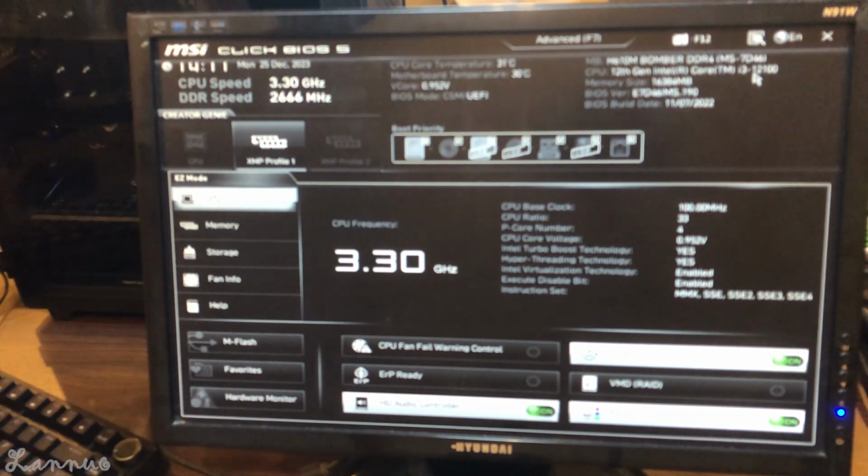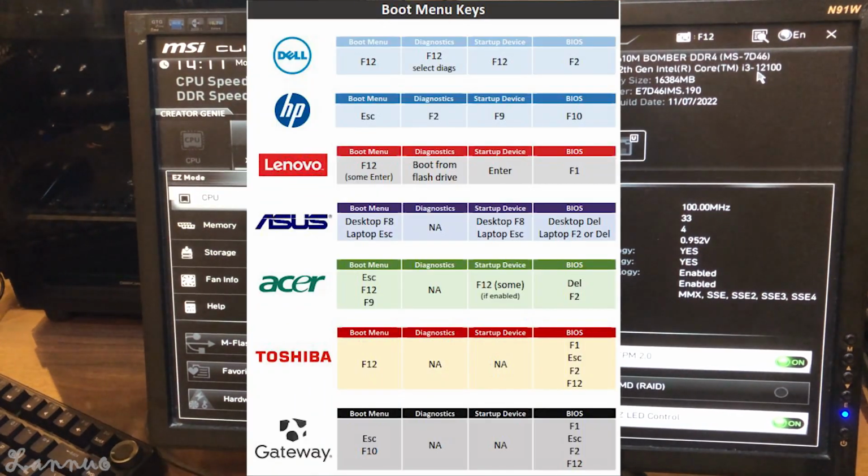Switch on the computer's power, connect the keyboard and mouse, and press the power button to turn it on. When the brand logo appears, quickly press the delete key and enter the BIOS interface. Motherboards from different manufacturers have different ways of entering the BIOS. Here are the BIOS buttons of several common brands.